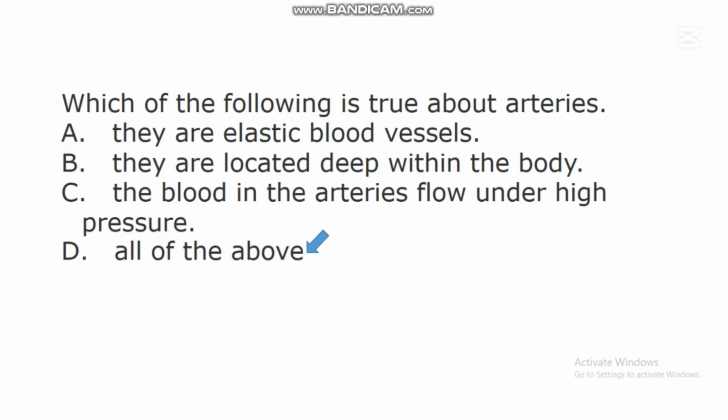All of the above. These blood vessels called arteries are elastic blood vessels. Research has shown that arteries are elastic, and the elasticity of arteries helps them to withstand the blood that is flowing under high pressure. And research has shown that arteries are generally located deep within the body system compared to other blood vessels. So all these things are facts about these blood vessels.